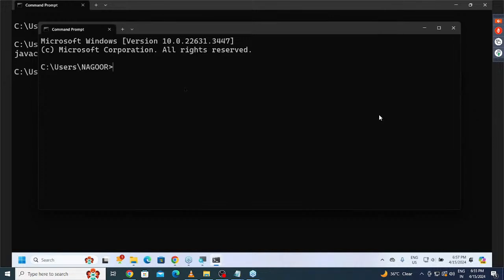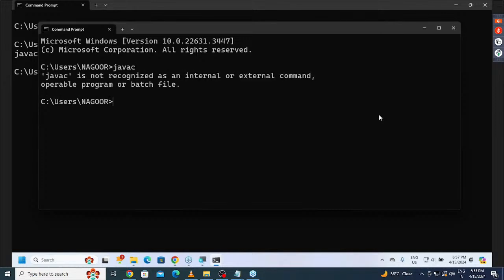Javac, I'm going to use it now. Javac, click on the enter button. What are we getting there? Again we are getting "javac is not recognized as an internal or external command, operable program or batch file." This message means that javac is not available in this command prompt.